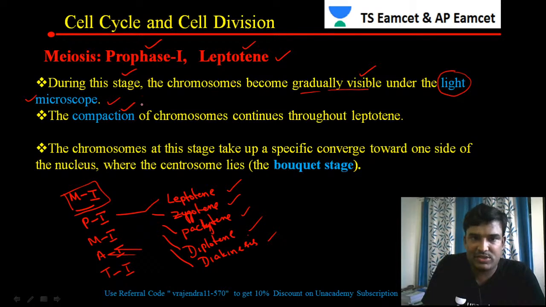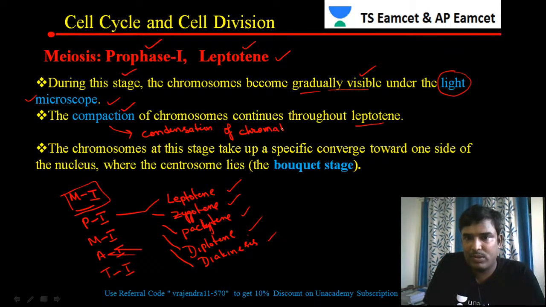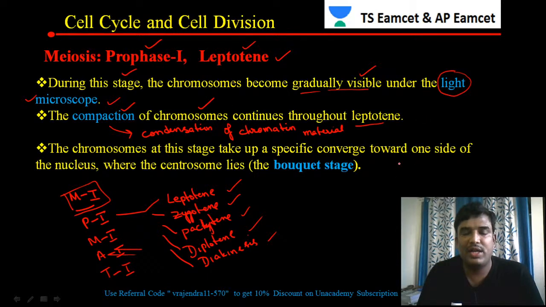Compaction of chromosome continues throughout the leptotene. What is compaction? Compaction is nothing but the condensation of the chromatin material. So compaction of the chromosome continues throughout the leptotene, and condensation of chromatin material gives rise to the chromosome.